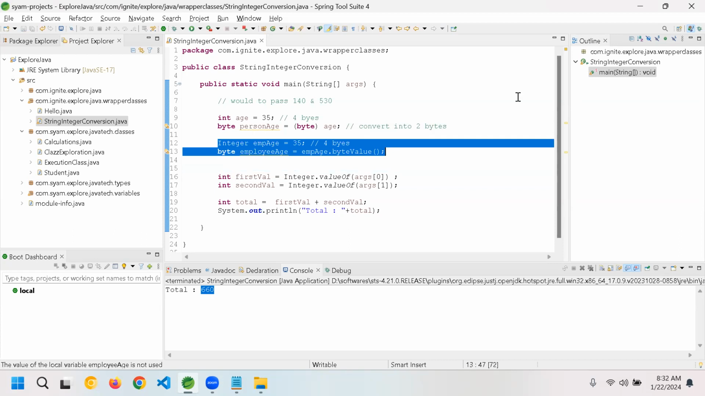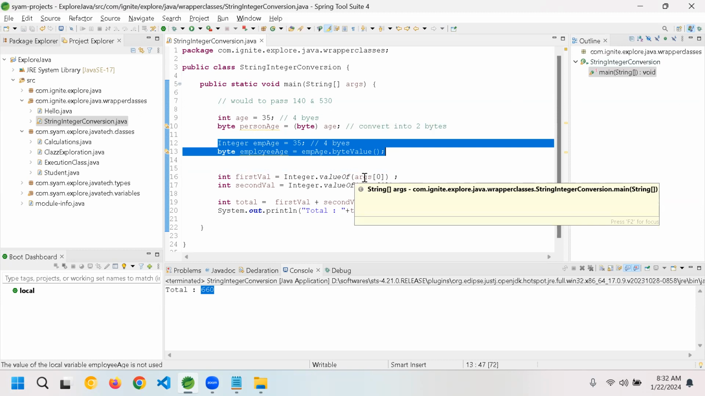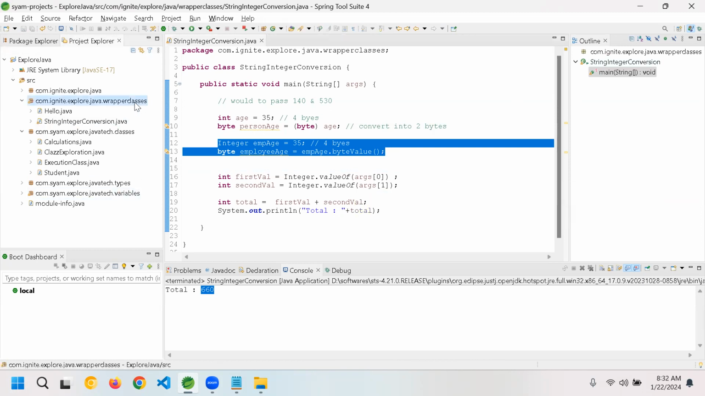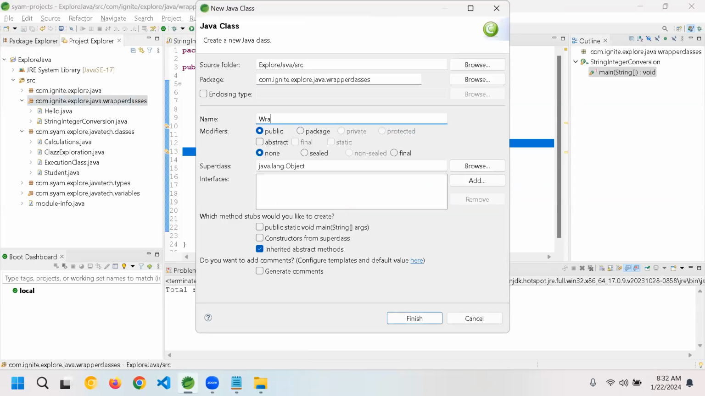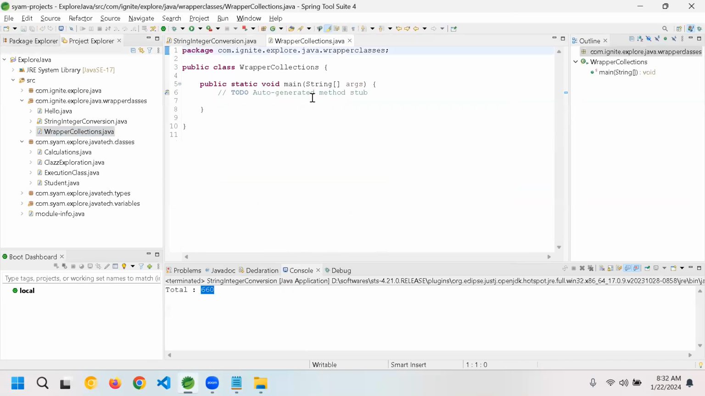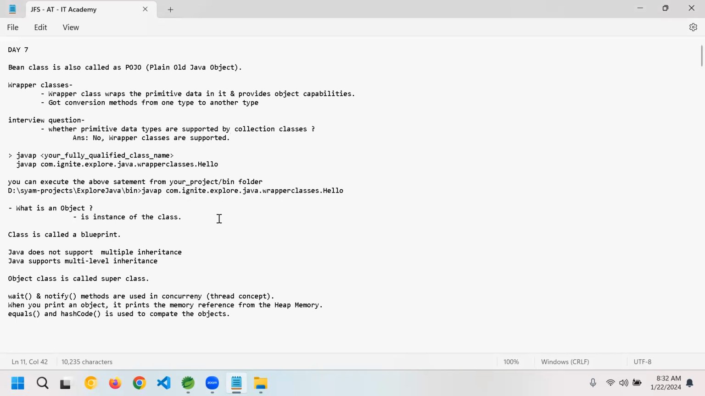Okay. What is a collection class? I'm going to do that one now. In the wrapper class, I right click, new class, wrapper collections, and finish. Before we go for collection classes, let's try to understand arrays so that you can relate both of these concepts together. Now got conversion methods. I'll write it later over there.